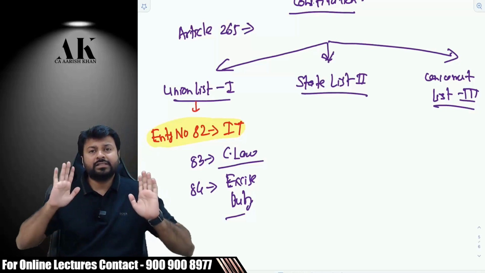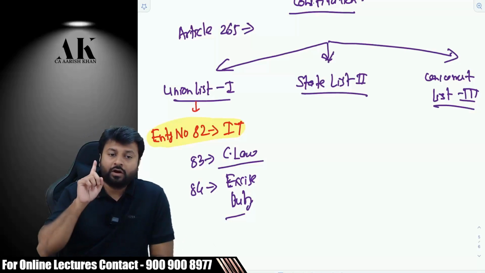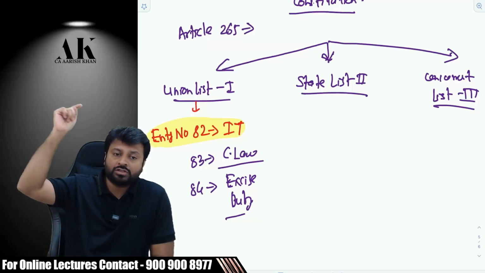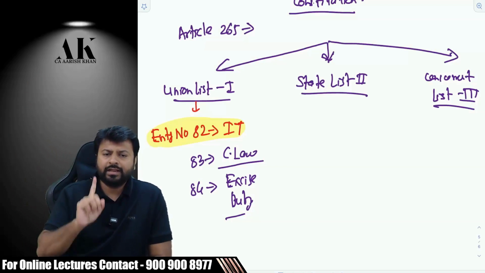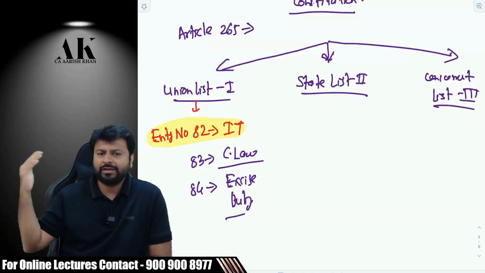Therefore, it is not correct to say that the government has absolute power. No, no, no. The government gets power from the supreme law, and that is the Constitution. Nothing is above the Constitution in a democratic country. India is the largest democracy. There are many other democratic countries, like the United States, which is the oldest democracy.